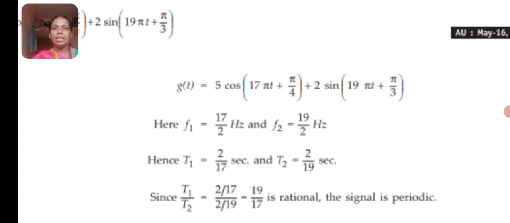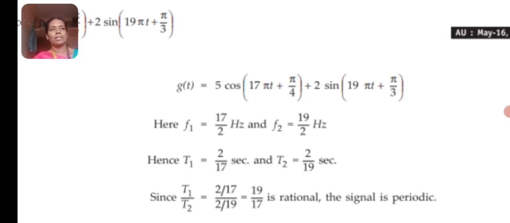Since we have two terms here, the first term is f1 and the second term is f2. Therefore, f1 is equal to 17 by 2 and similarly f2 is equal to 19 by 2 hertz. And from this we can identify the fundamental time periods, which are the reciprocals of f1 and f2. T1 is equal to 2 by 17 and T2 is equal to 2 by 19 second. The ratio of T1 and T2 is 2 by 17 divided by 2 by 19. The 2 gets cancelled and 19 by 17 is a rational number. It is a fractional number. Therefore, the given signal is periodic.